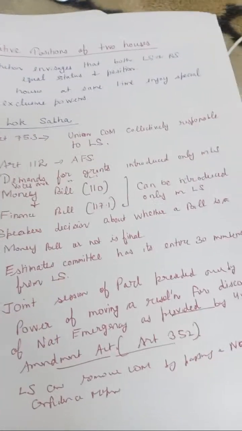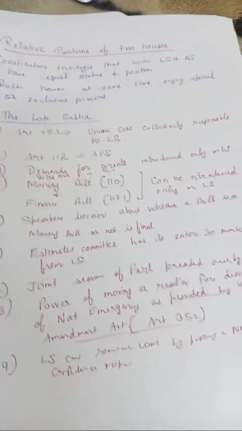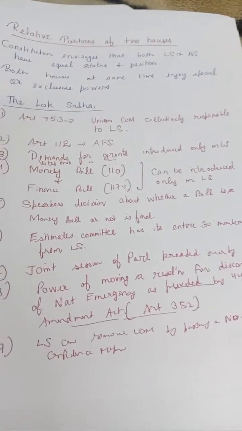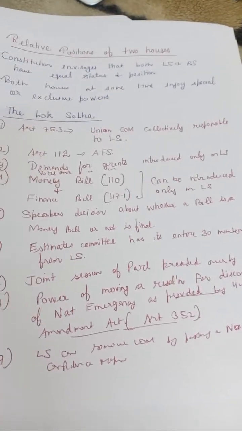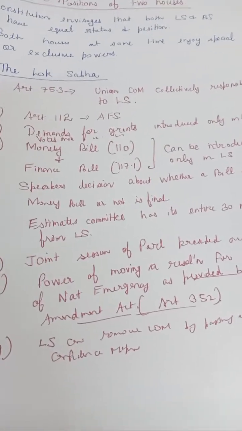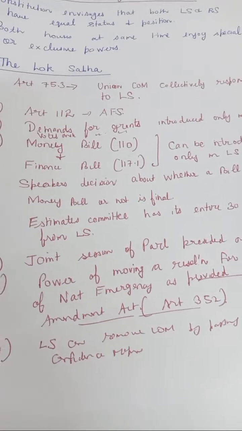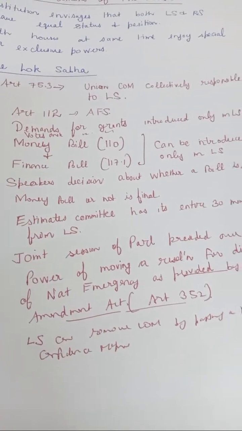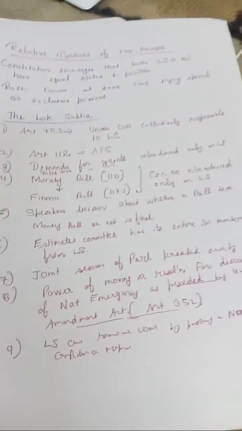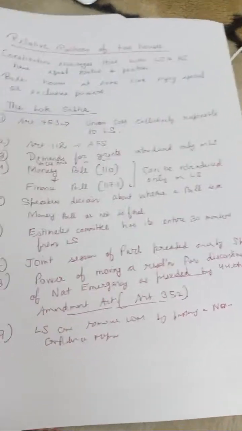But in general, if we say that a financial bill is introduced in Lok Sabha only, then yes, a finance bill can be introduced in Lok Sabha only. But for expenditure from the Consolidated Fund of India, the finance bill related to that has equal power. Rajya Sabha and Lok Sabha have equal power for that.